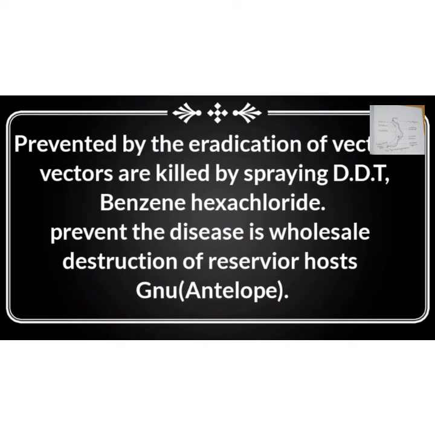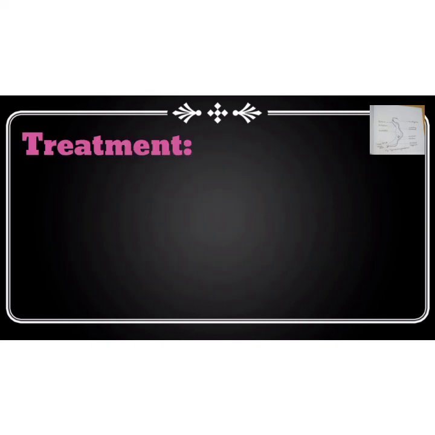Controlling measures. African sleeping sickness can be prevented by the eradication of the vectors. The vectors are killed by spraying DDT, benzene hexachloride, etc. through aircraft. However, DDT and benzene hexachloride have toxic effects on human beings and birds and also on many aquatic animals. Another solution to prevent the disease is destruction of reservoir hosts like antelope.